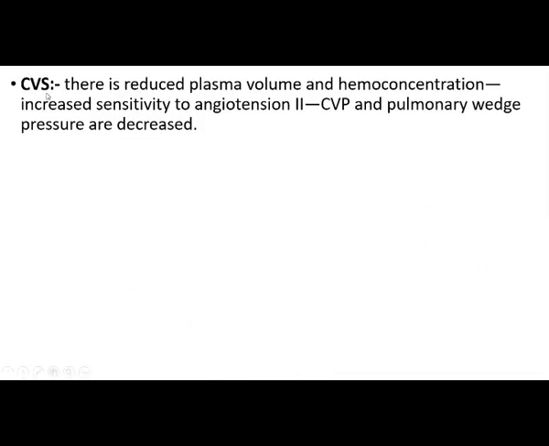Next is the central cardiovascular system. There is reduced plasma volume and hemoconcentration, increased sensitivity to angiotensin II, and CVP and pulmonary wedge pressure are increased. So these are the changes of the cardiovascular system.